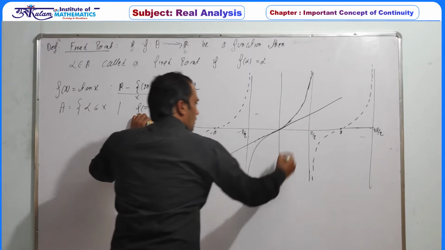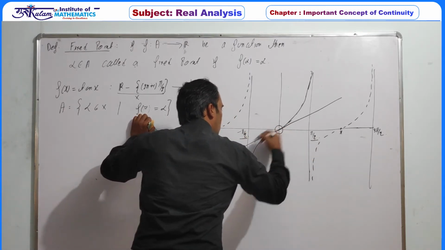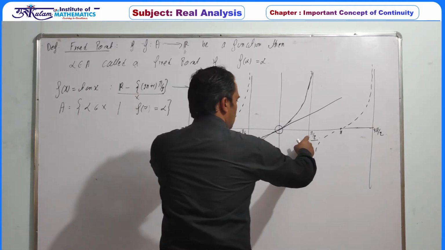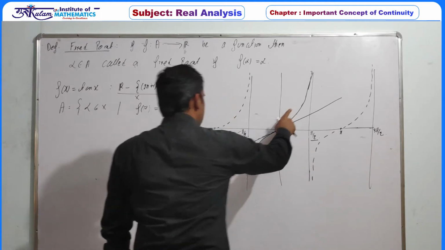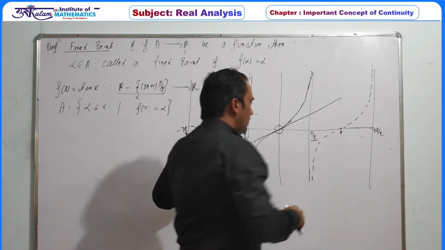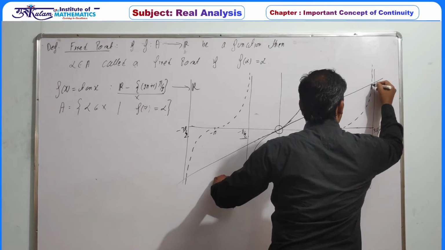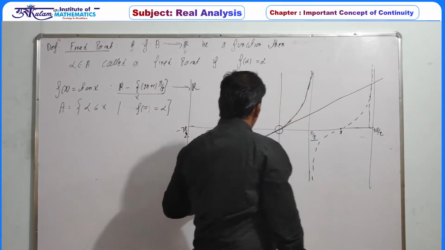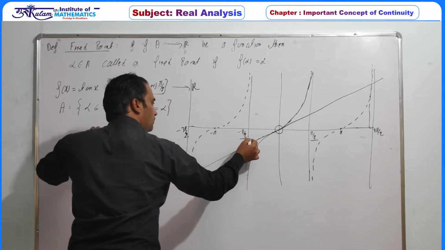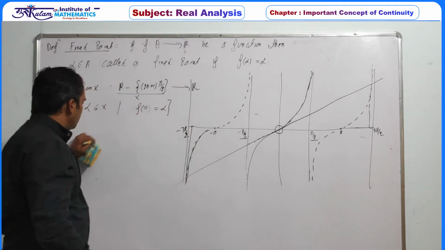So in the interval of minus pi by 2 to pi by 2, there is only one intersection point. So in this interval, this curve y equals tan x is intersecting y equal to x exactly at one point. And in the next interval, pi by 2 to 3 pi by 2, again we will extend this one. So this is another fixed point. Again, if we take the interval minus 3 pi by 2 to minus pi by 2, again there is only one fixed point.